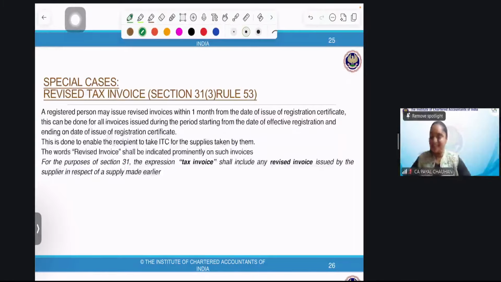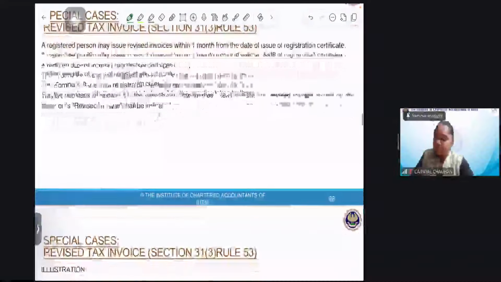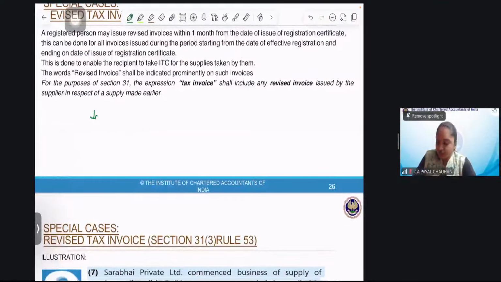Now I'll explain revised tax invoice. We have another topic, revised tax invoice. Shall I explain it with an example? I crossed the threshold limit of the turnover. Can anyone tell me the section where the turnover limit has been mentioned? Section 22, right? Turnover limit. If you don't remember it, just turn the 2, so it becomes 22. So the threshold limit based on turnover is under section 22.